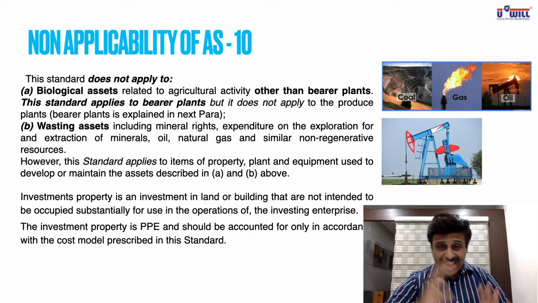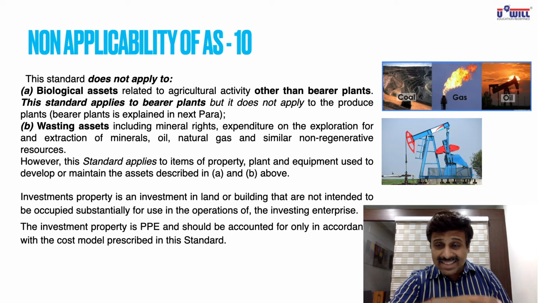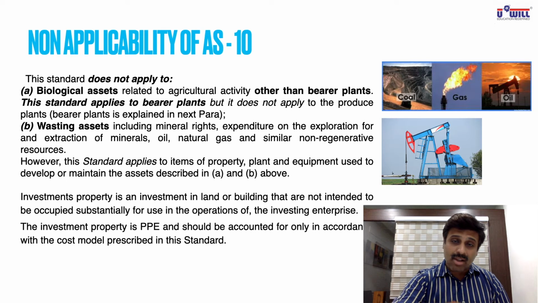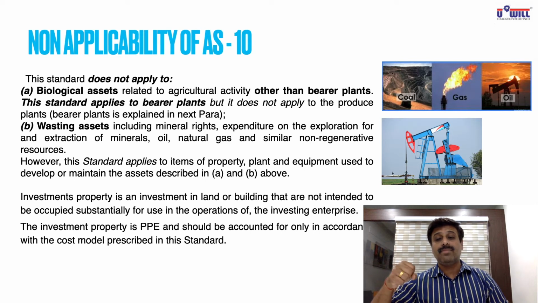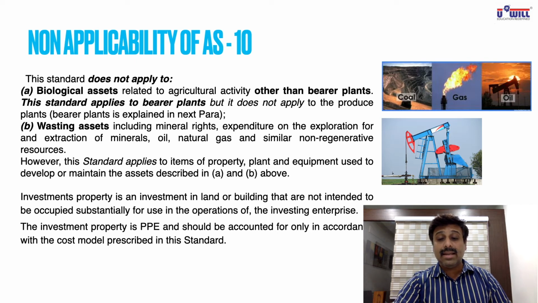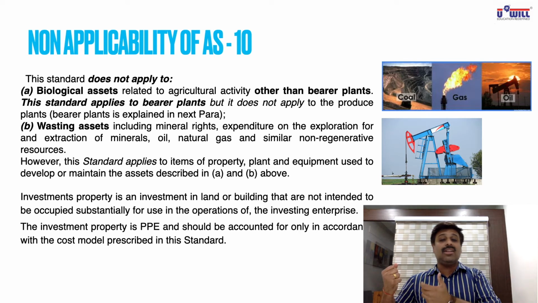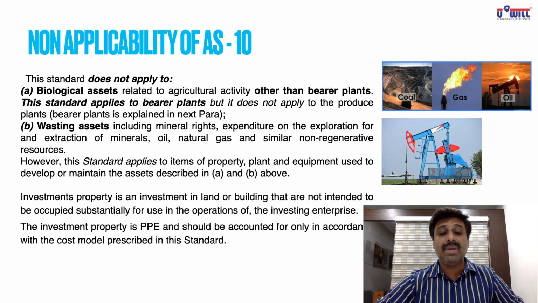This is a big crane kind of machine. And where is this machine used? In extracting oil. Can you see in that oil, that image? Does it match with that image or not? This machinery is used in extracting oil from the ocean or from the place wherever oil is there. So basically, oil vessel is not included in PPE, but this machine which is used in extracting the oil is included in PPE.